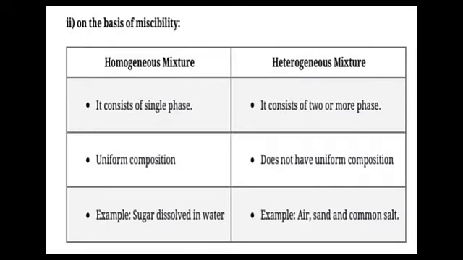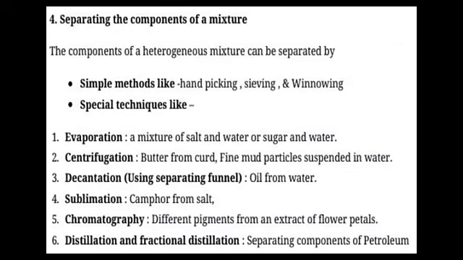On the basis of miscibility, homogeneous mixture and heterogeneous mixture. Homogeneous consists of a single phase. Heterogeneous consists of two or more phases. Homogeneous has uniform composition, heterogeneous does not have uniform composition. Example of homogeneous, sugar dissolved in water. Example of heterogeneous, air, sand and common salt.